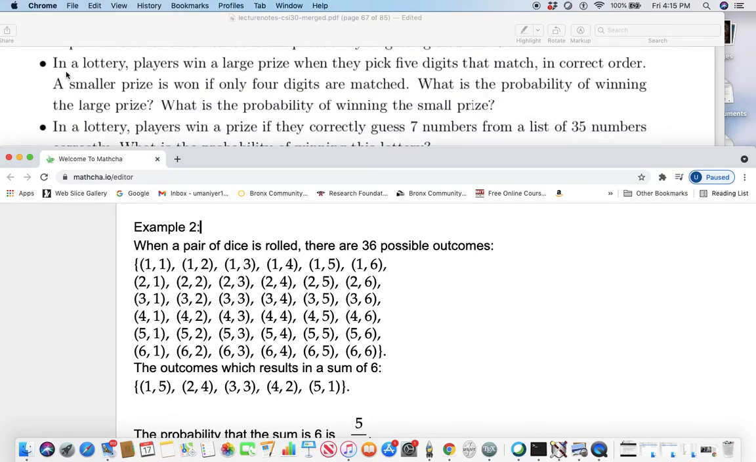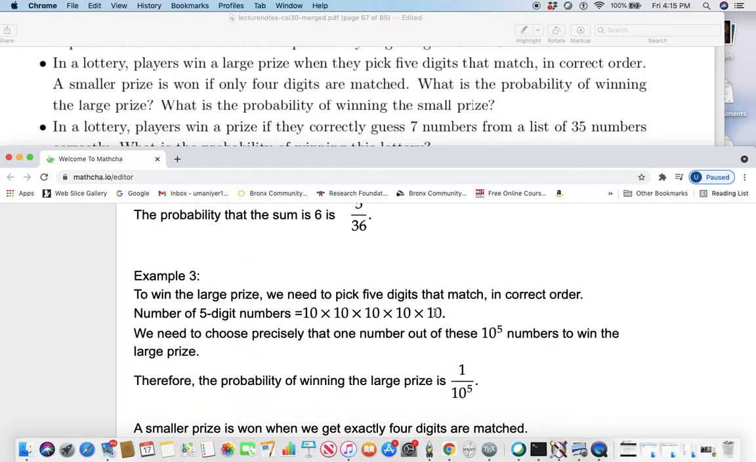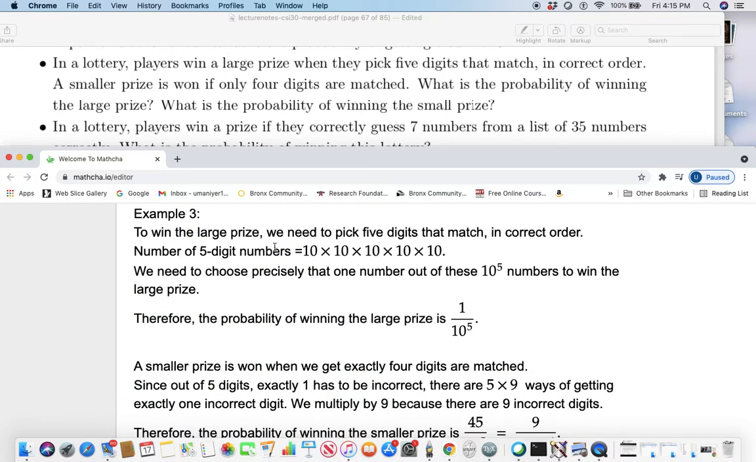Here, another example. In a lottery, players win a large prize when they pick 5 digits that match in correct order. A smaller prize is won if only 4 digits are matched. What's the probability of winning the large prize? What is the probability of winning the small prize? Okay, to win the large prize, we need to pick 5 digits that match in order.